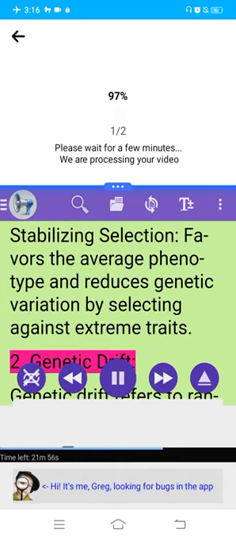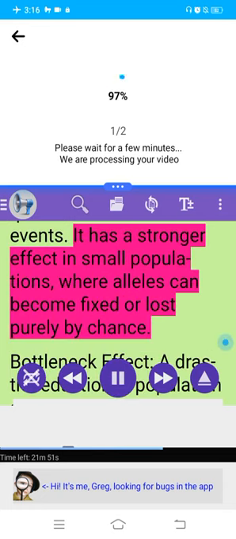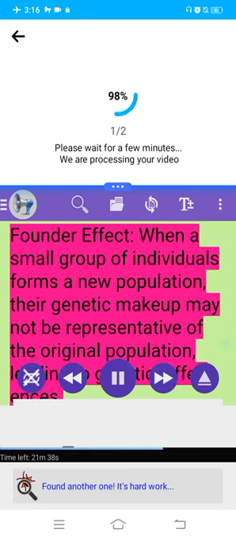2. Genetic drift. Genetic drift refers to random changes in allele frequencies due to chance events. It has a stronger effect in small populations, where alleles can become fixed or lost purely by chance. Bottleneck effect, a drastic reduction in population size that leads to a loss of genetic diversity. Founder effect, when a small group of individuals forms a new population, their genetic makeup may not be representative of the original population, leading to genetic differences.